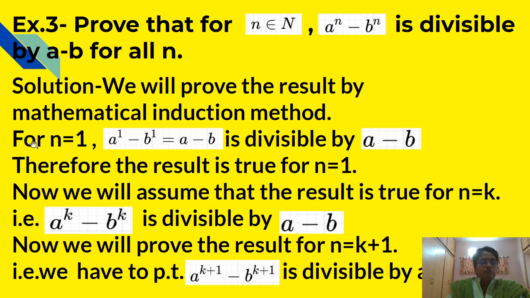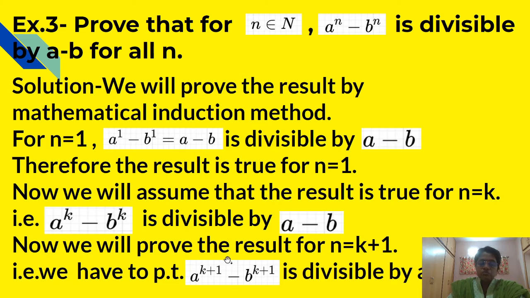Now first we will see what will happen for n equal to 1. Now if n is equal to 1, this a raised to n minus b raised to n will become a raised to 1 minus b raised to 1 because n is equal to 1. And this is equal to a minus b. And we know that a minus b is divisible by a minus b. That is, the result is true for n is equal to 1. Now we will assume that the result is true for n is equal to k. That is, we have to assume that a raised to k minus b raised to k is divisible by a minus b.